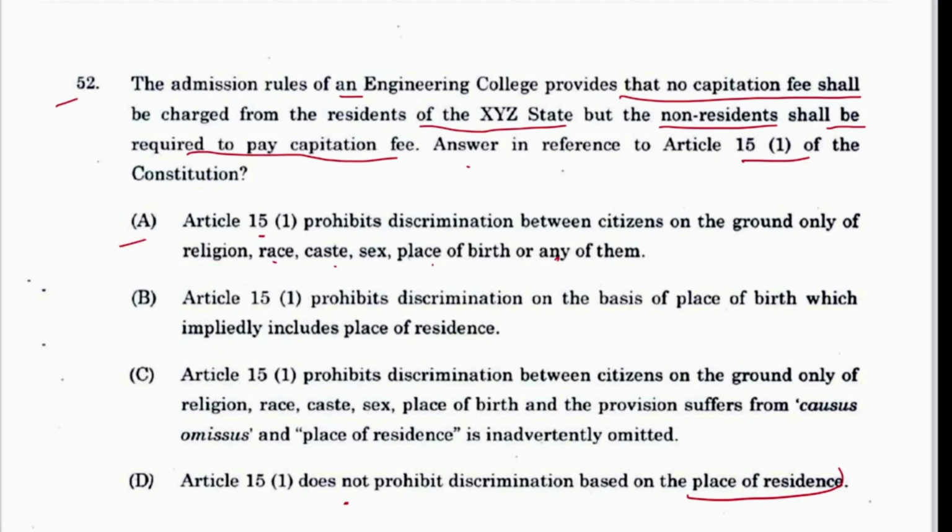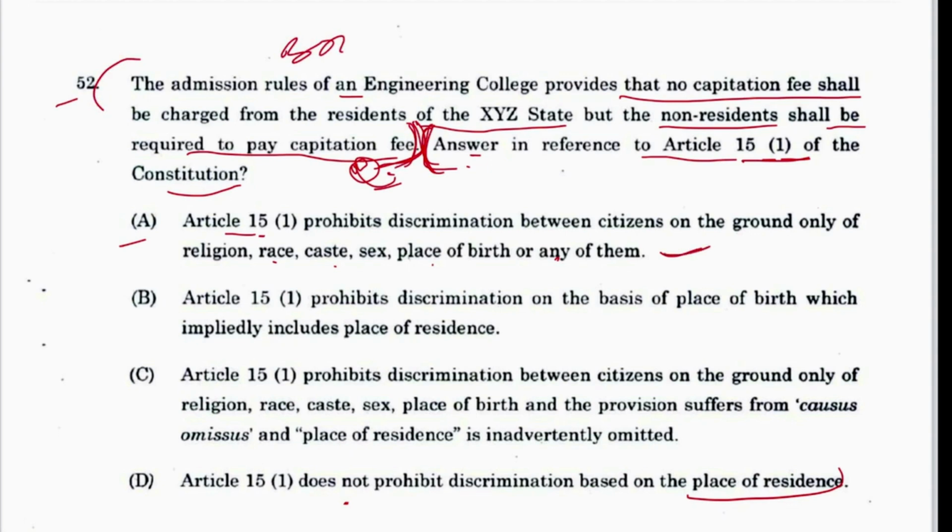See, sometimes the paper setter makes some mistakes in the question. They try to trick the candidates, but in thinking that they are tricking, they are making mistakes. Now you see the statement A is totally correct. And now here they are asking to answer in reference to Article 15 of the Constitution. They have not asked any question over here. Can you see any question? But they are asking the students to assume that this is the question. But this is not the question. This is only a statement. And this statement A is also correct.